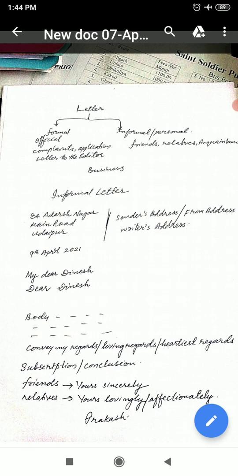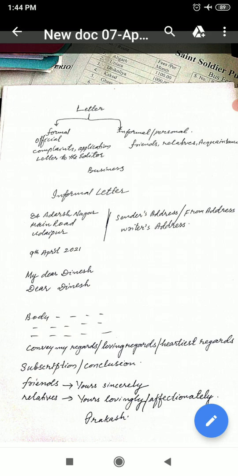So in the second paragraph, we have to write the main thing that is demanded in the question. And we have already seen that the letter must be based on some situation. So we have to write the situation completely in the second paragraph. In the first paragraph, we have introduced everything: I am eagerly waiting.